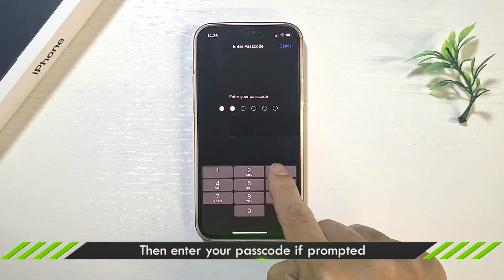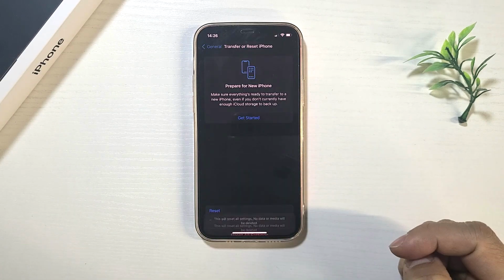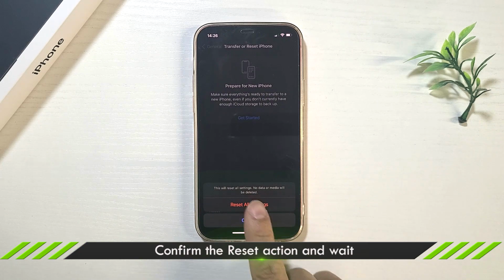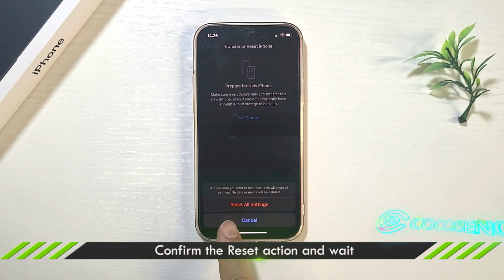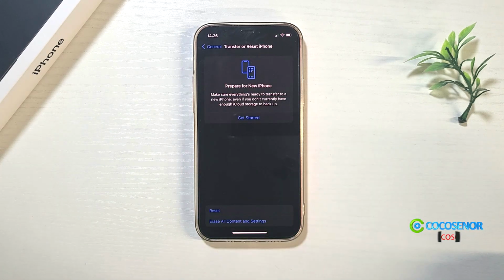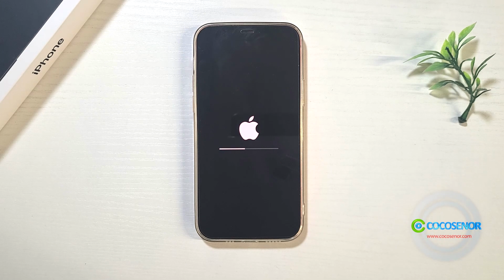Then enter the screen passcode. Tap Reset all settings. Confirm it. OK, the iPhone is being erased.